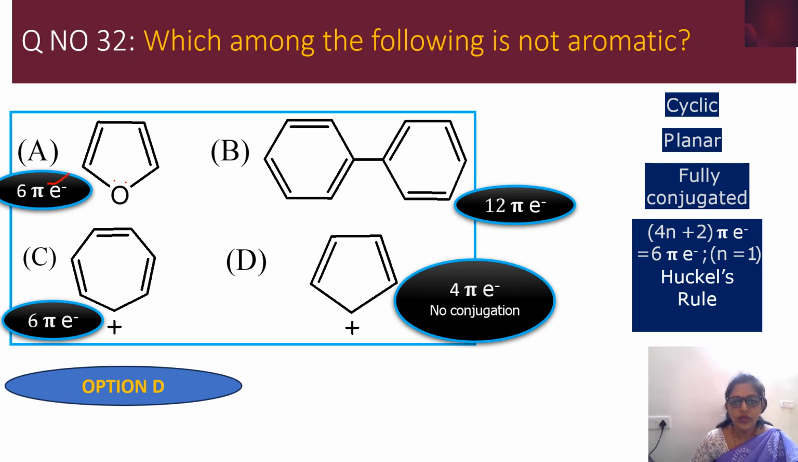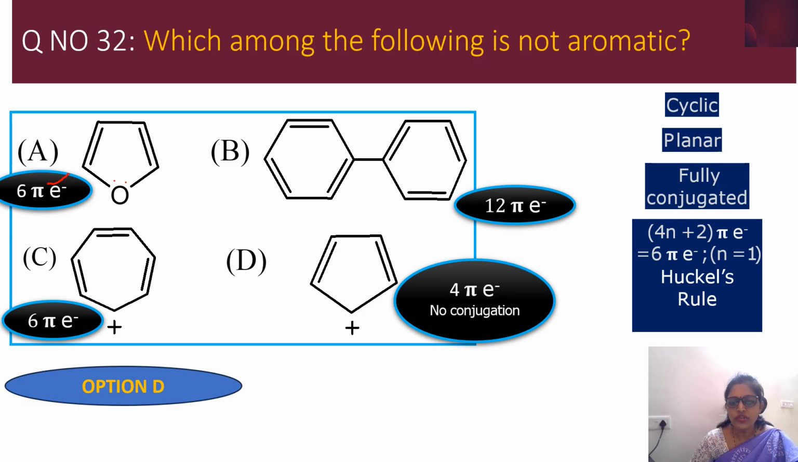Here 1, 2, 3, 4, 5, 6. 6 pi bonds into 2, 12 pi electrons. Here 1, 2, 3. So 3 pi bonds into 2, 6 pi electrons. And here only 2 pi bonds are there, and there is no lone pair also. So here 2 into 2, 4 pi electrons.